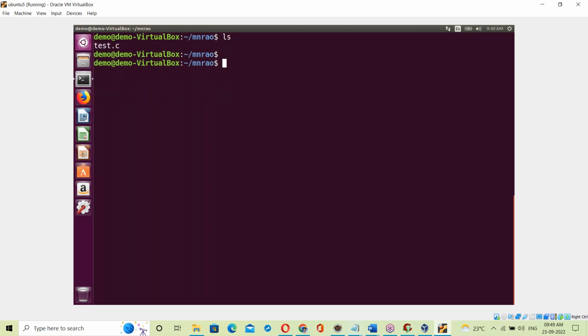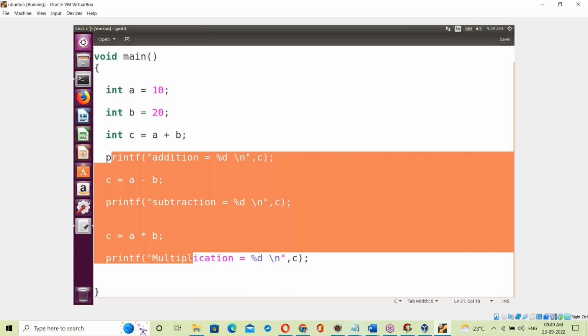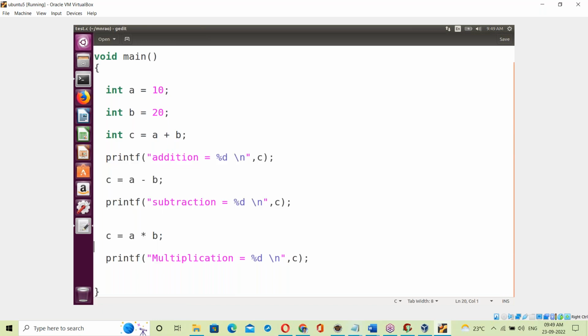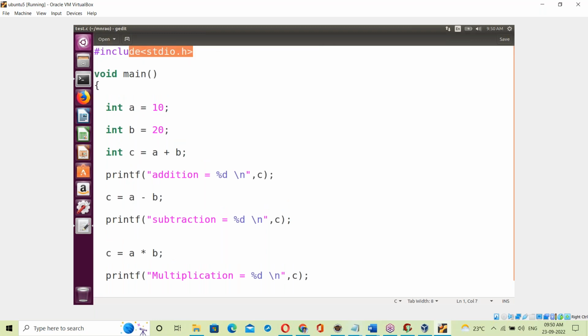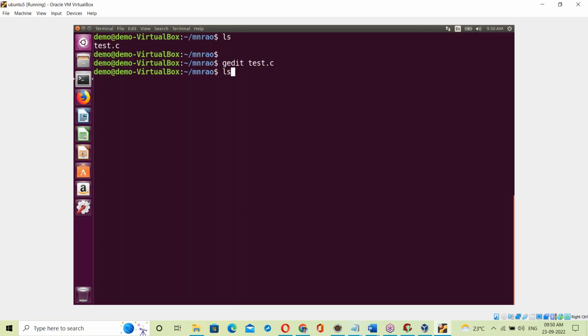See, the test.c program. It does addition, subtraction, and multiplication of two numbers. It is a C program, and here also a library is included, stdio.h. This is the ls list of files. There is the test.c file. Now we should compile it.